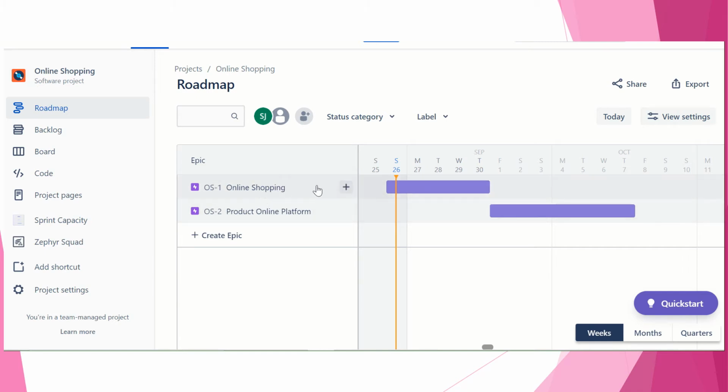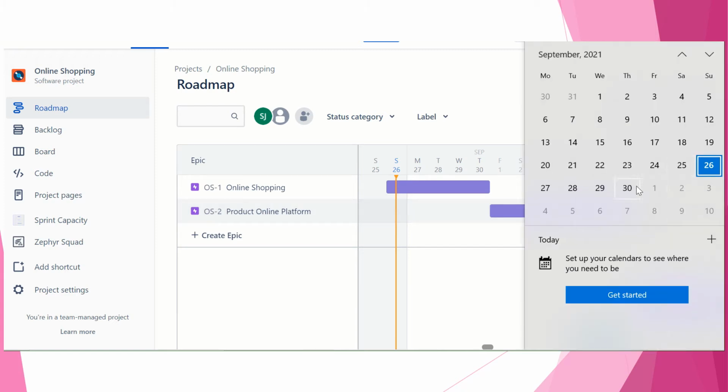Your first sprint is online shopping, your first epic, and your second sprint is product online platform. This is your second, which is starting from 1st of October to 7th of October. You have around 1 week of time, 7 days. In that, working days will get counted, right? Yes, 5 days, right?